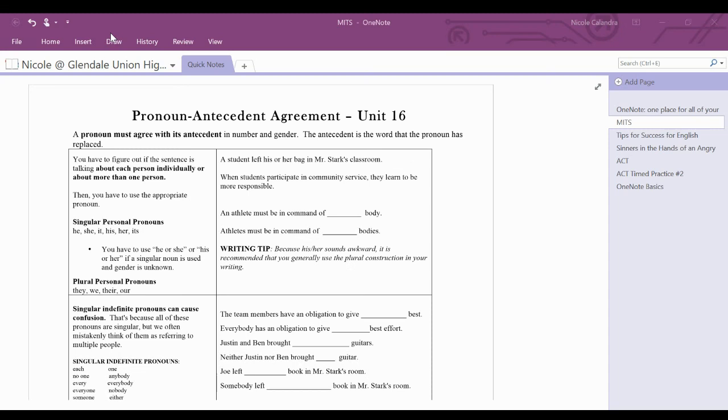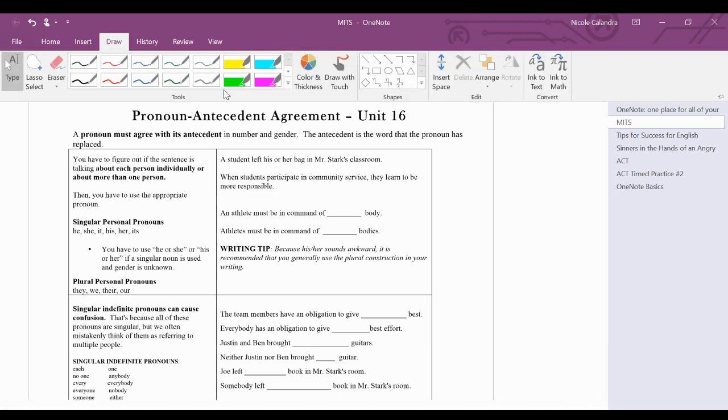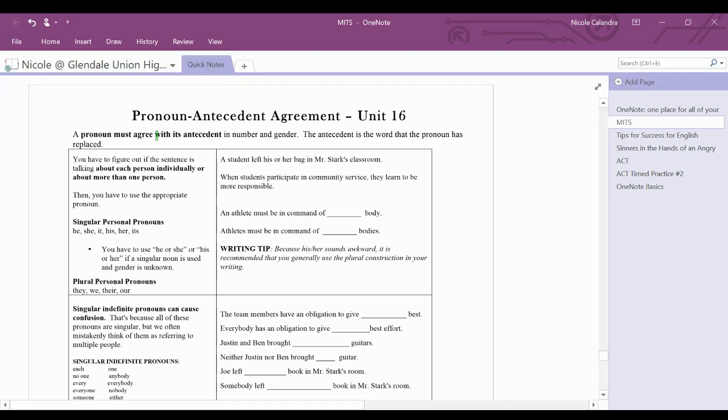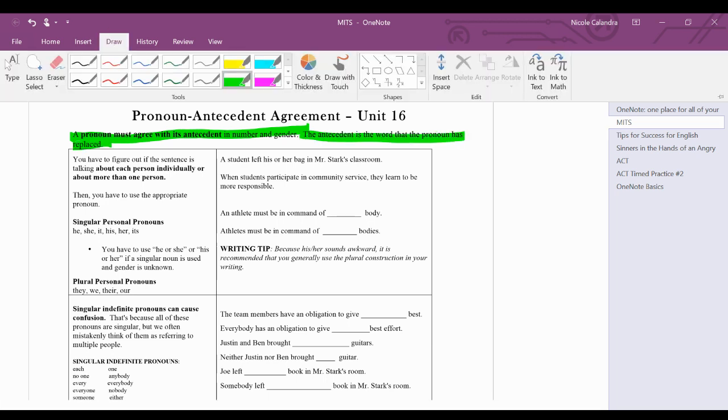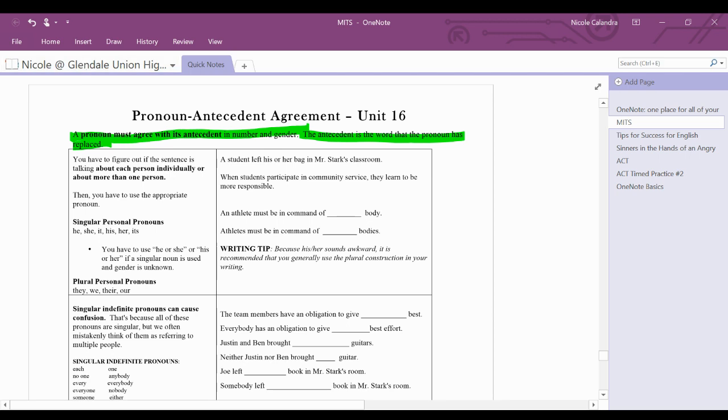Okay, Unit 16 is pronoun-antecedent agreement. So a pronoun needs to agree in number and it needs to also agree in gender with its antecedent. The antecedent is the word that the pronoun has replaced, okay? Now, these are some big words, but as soon as I start talking about this, you'll be like, oh yeah, I know what that is.